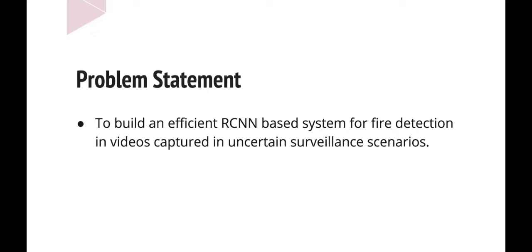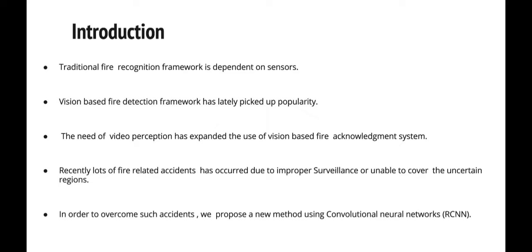Firstly, the problem statement is to build an efficient recurring convolution neural network based system to detect fire in videos that are captured in surveillance scenarios. Basically, a vision-based fire detection framework has lately gained popularity when compared with the traditional sensor-based fire detection systems. The need for video surveillance in residential, industrial or business regions has increased the use of vision-based fire recognition systems. Recently there have been lots of fire accidents due to improper surveillance or being unable to cover uncertain regions like restricted areas in forests or factory buildings.